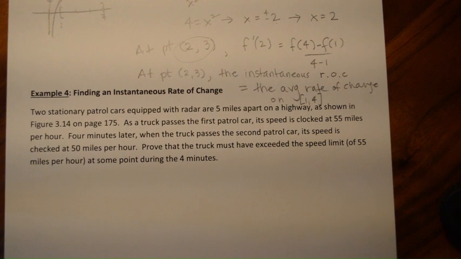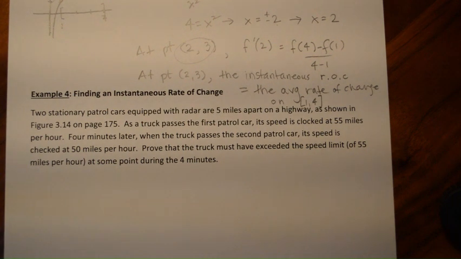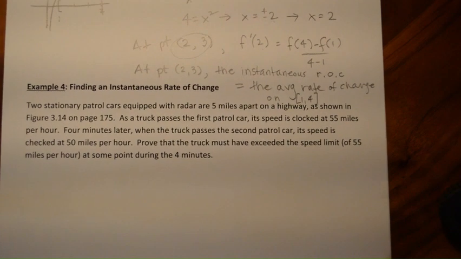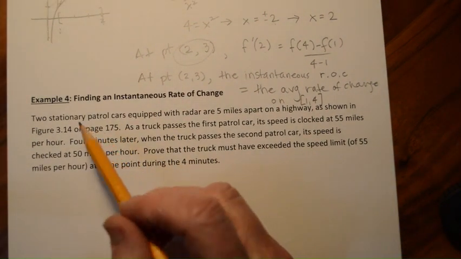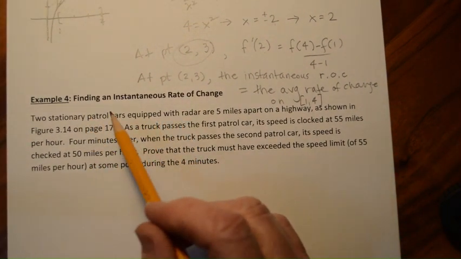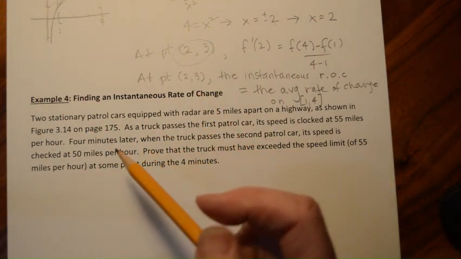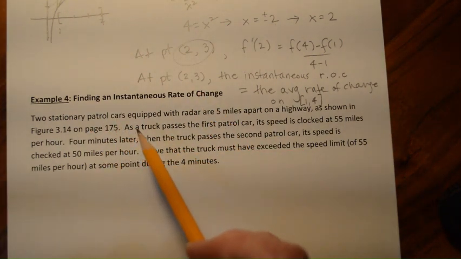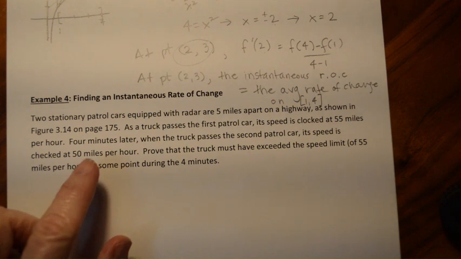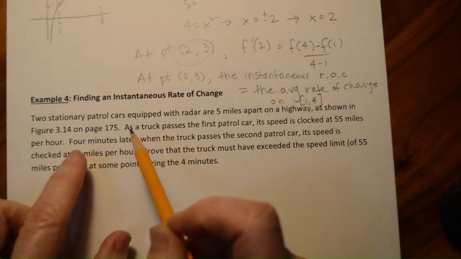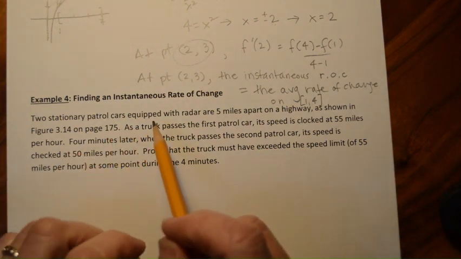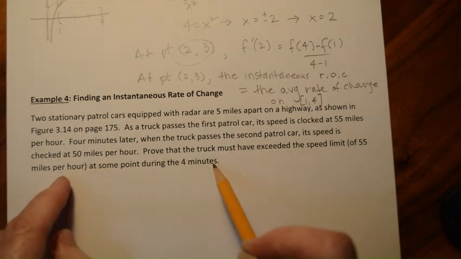Okay, so in example 4, this is an application of the mean value theorem. You probably don't remember a time when there was not E-ZPass, but when E-ZPass was being suggested, a lot of people were really concerned that it was going to be misused and not just used to quickly collect the toll on the turnpike. And this is the reason they were concerned.